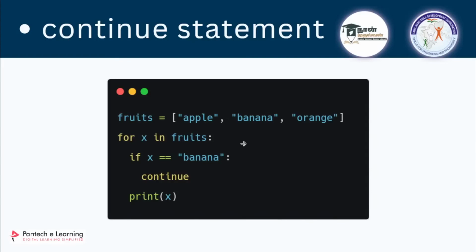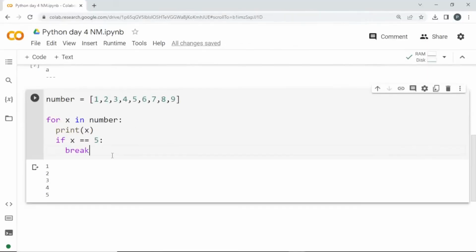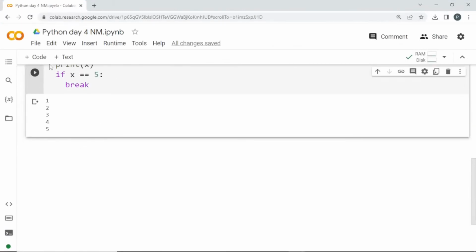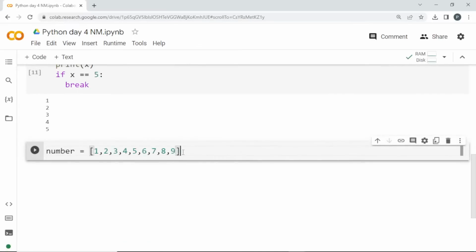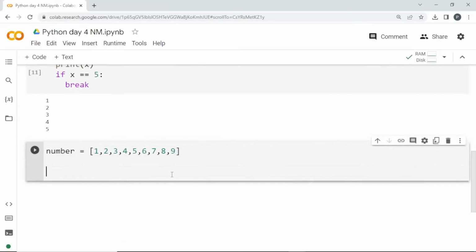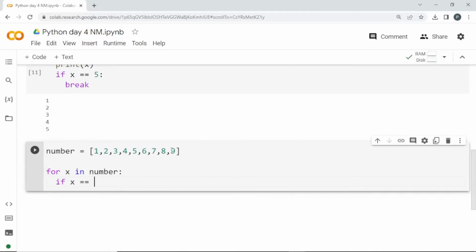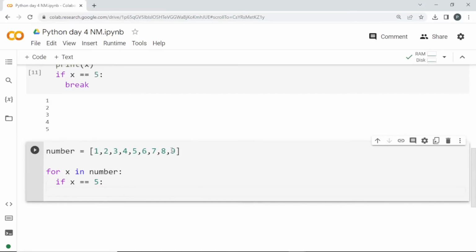Clear? We'll try to do it with this numbers example itself. I'll copy this list alone. For example, here I want to skip only the element 5. Other things I should have in my output. So what I'm going to do is, I'll use a for loop, for x in number. Before printing it, I'm going to check if x is equal to 5. If x is equal to 5, I'm going to continue, which means when it reaches this, it is going to ask the loop to take the next iteration.